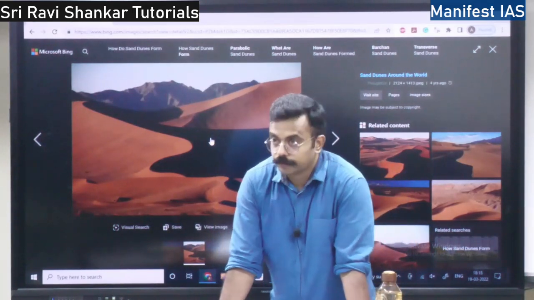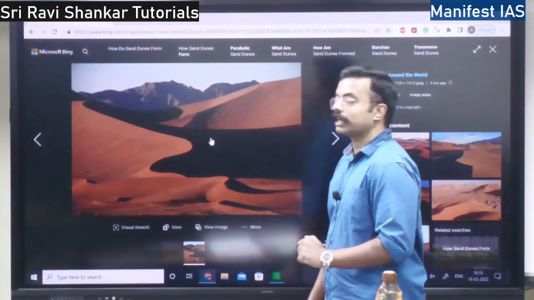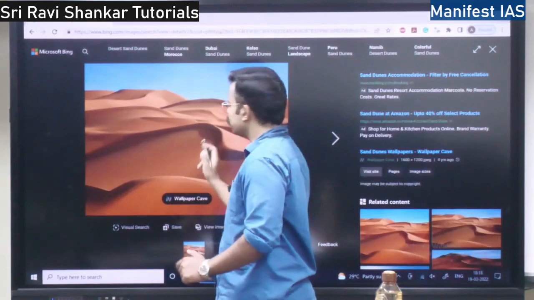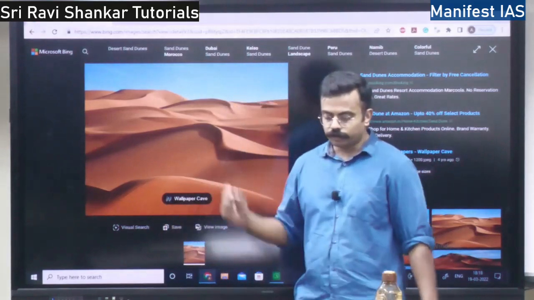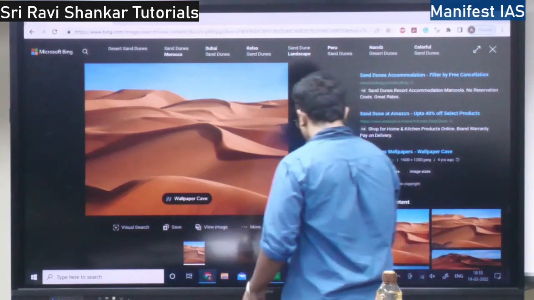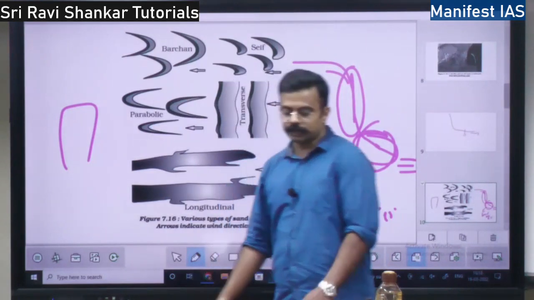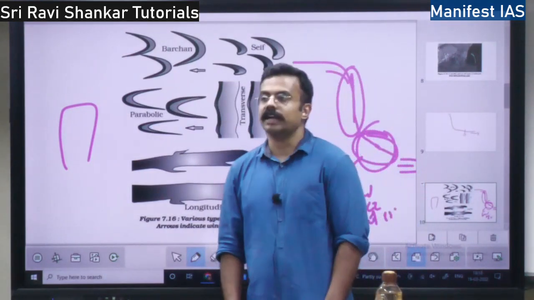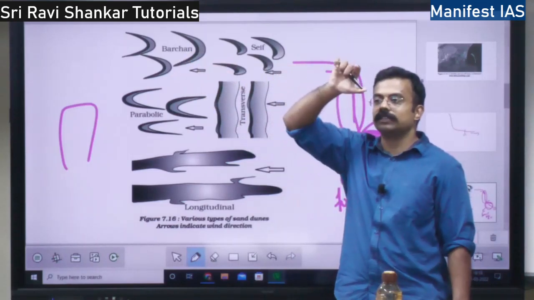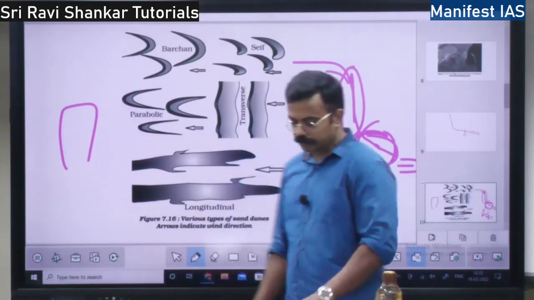To form these sand dunes, there should be some obstruction. There should be a tree here or something, some rock or something, for the sand dunes to be formed. There are many types of sand dunes. The first form of sand dune is Barchan, not Bachchan. Barchan is a sand dune. It is crescent shaped. Crescent shape, you know, right? This shape is called a crescent shape. So Barchan is a crescent shape.